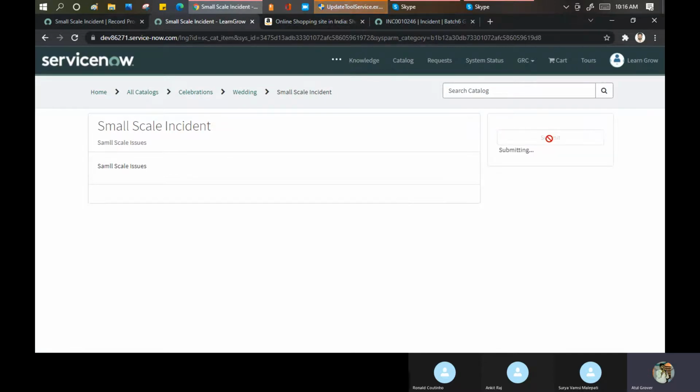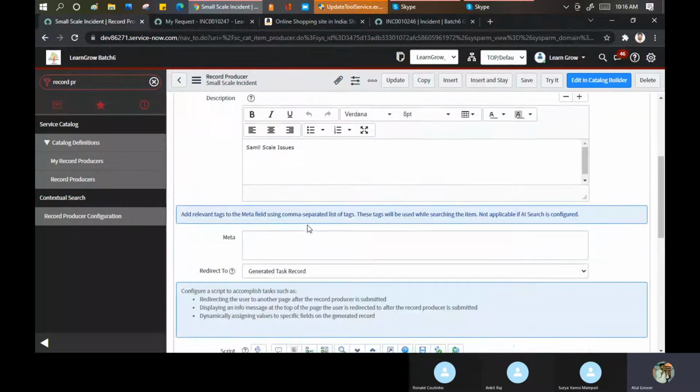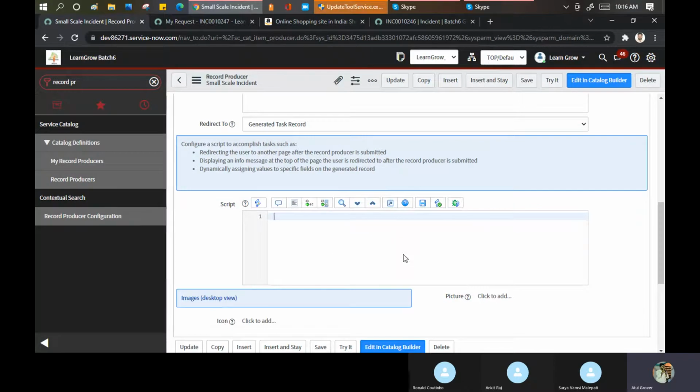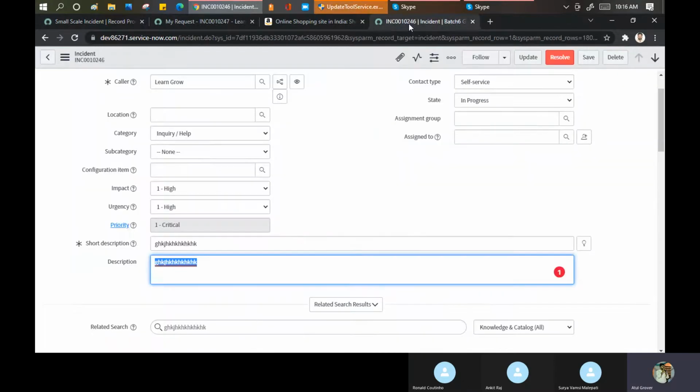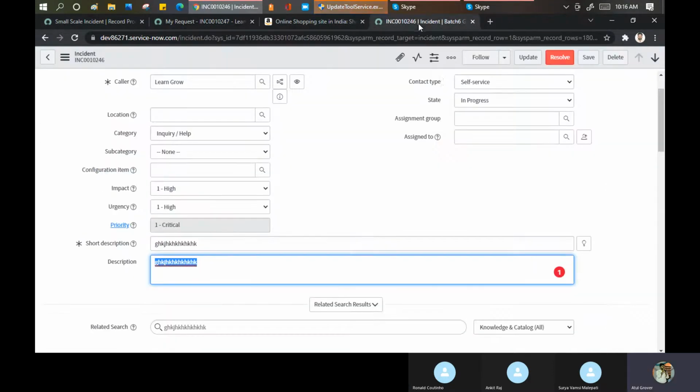The incident will be created, but nothing will happen in the background now. Why? Because we did not write any code here. See, there's no code we wrote here, right? Still, it will create an incident for me. Let's see what happened in the default area.